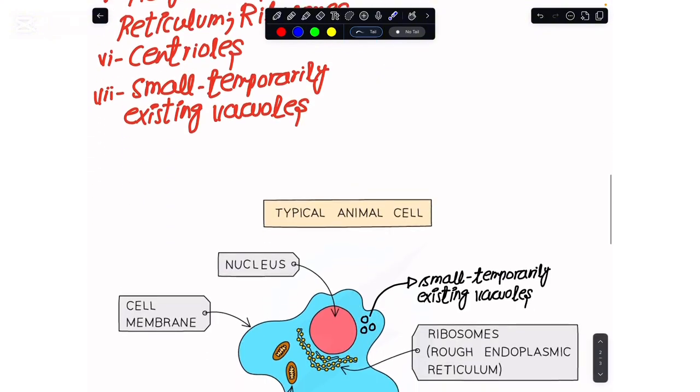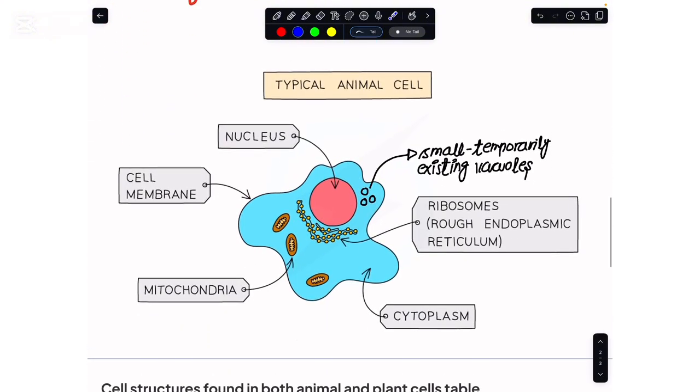So if I quickly take you to the diagram of a typical animal cell, on the outside we have the cell membrane. Then here we have the nucleus. In close association with the nucleus, we have this extended network of membrane, which is the rough endoplasmic reticulum.